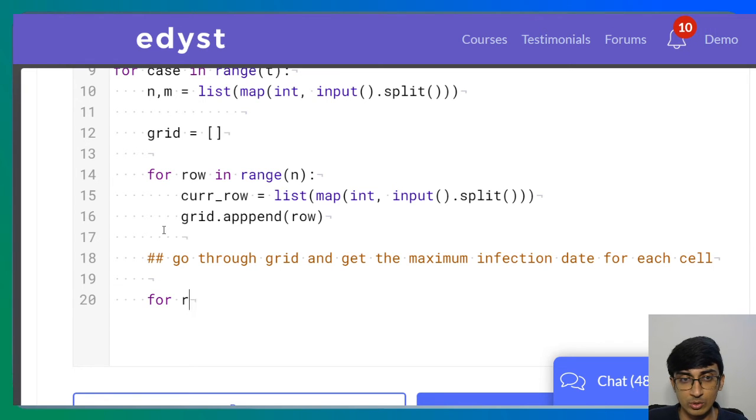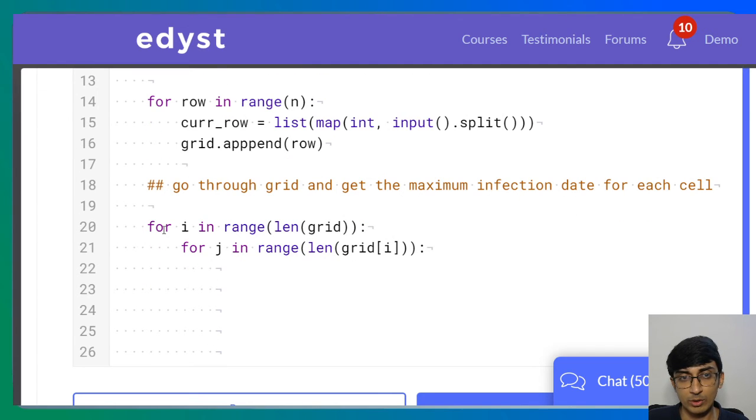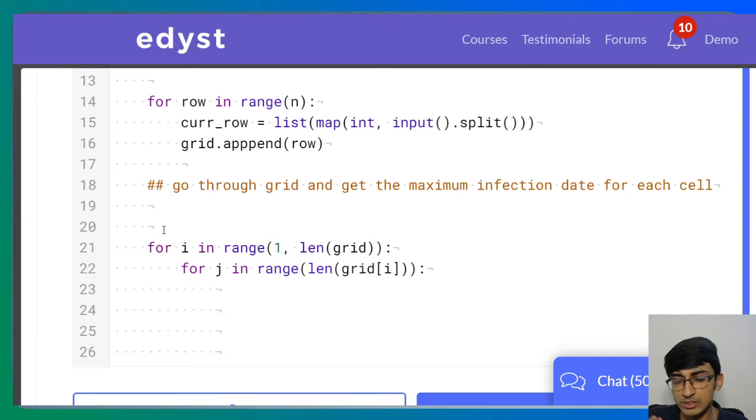So for row in, we'll actually do it with i and j. That's better. For i in range length of grid, and for j in range, this is for columns, length of grid of i. Okay, these are all the columns. Now we want to go through each row and each column, and what we saw was that the first row won't really help us out, so we skip the 0th row. We don't even look at it. We say initial infections is equal to 0.